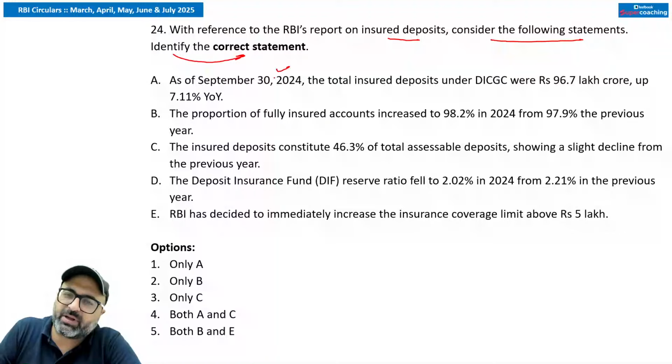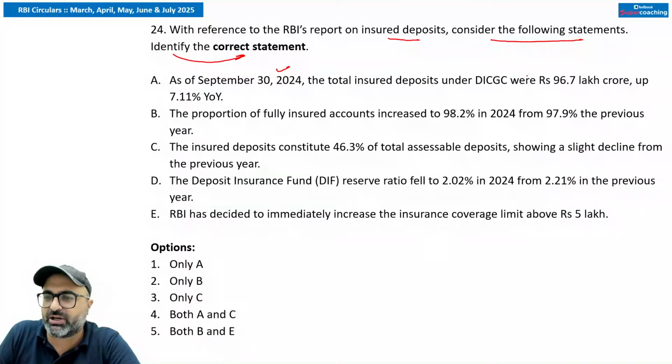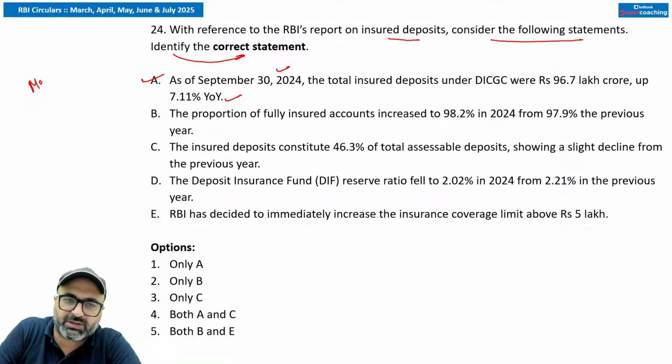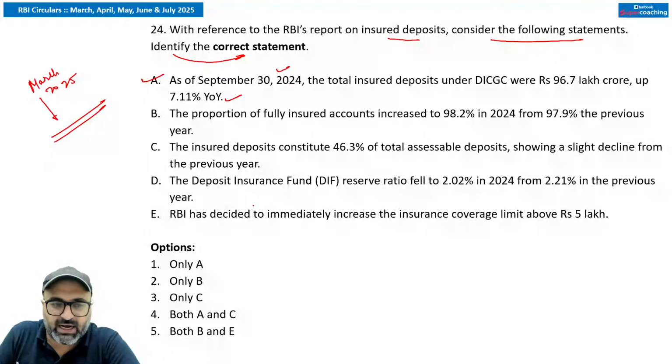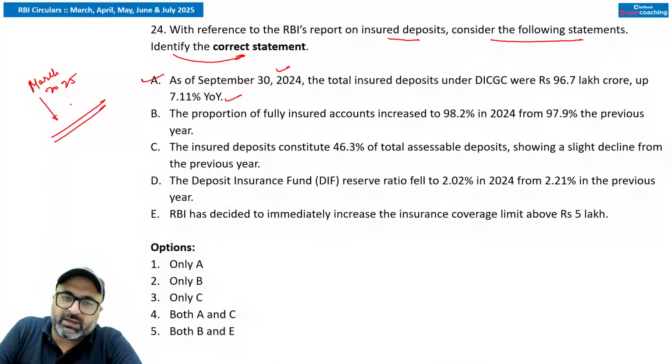As of 30th September 2024, the total insured deposits under DICGC were 96.7 lakh crores, which is up by 7.11%. That is absolutely correct. Give me the data for March 2024, because the data for March 2025 has been already presented. It's also out. So give me the data for that as well in the comment section.